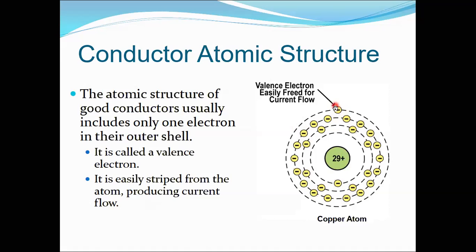These electrons are generally called free electrons, or valence electrons. It can be easily stripped from the atom, and when it is stripped, it is free to move. This provides the conductivity to the conductor. Now it's clear.